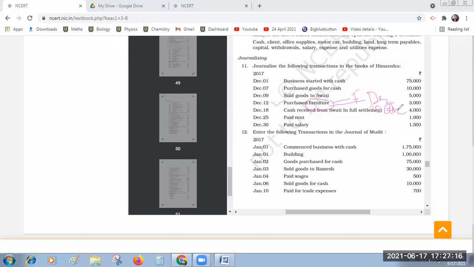Have you forgotten all? No, sir. Then why serially 2 mistakes? When you are purchasing an asset, that asset account will be debited. When you are selling an asset, that asset account will be credited, not sales account, not purchase account. Okay. Now next one. On December 18th, what is the journal entry for this one?